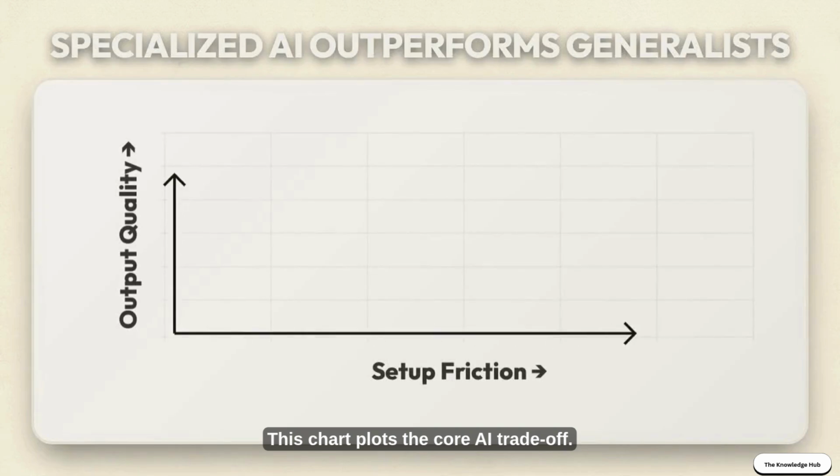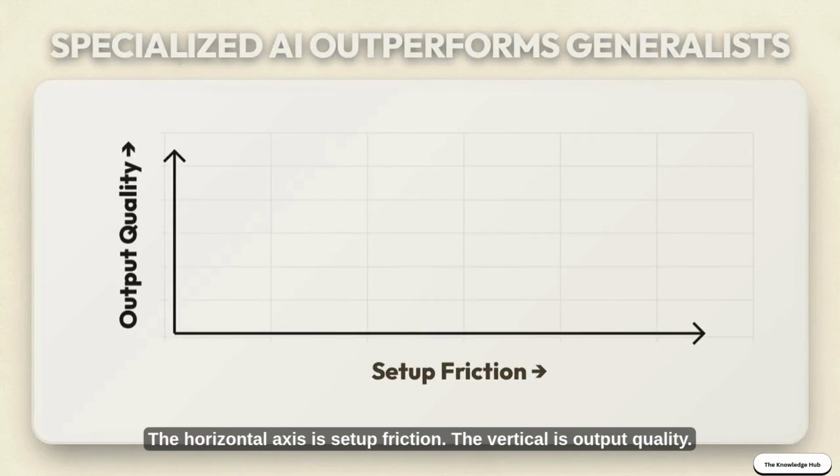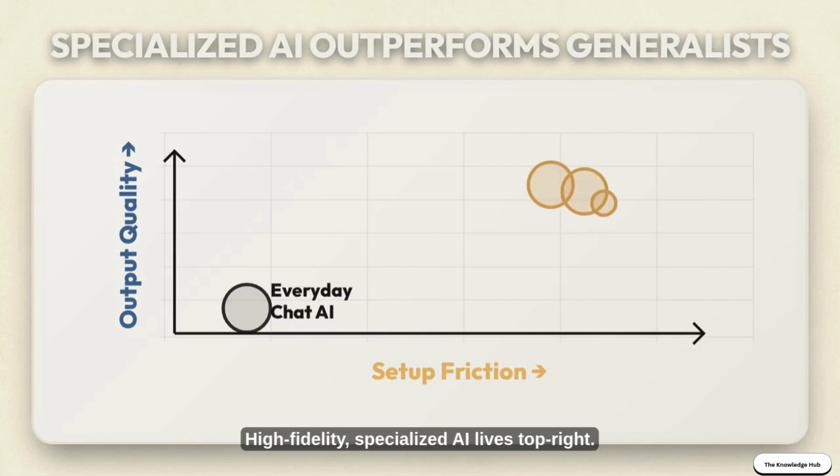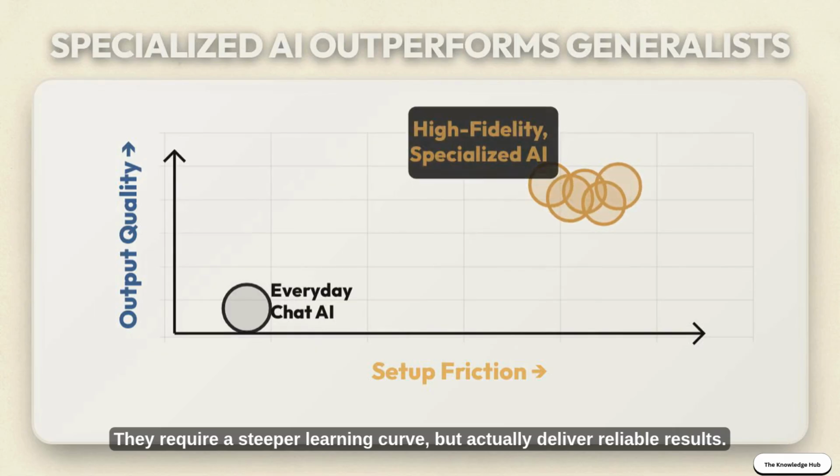This chart plots the core AI trade-off. The horizontal axis is setup friction. The vertical is output quality. Everyday chat AI sits bottom left. Zero friction, but low reliability. High-fidelity specialized AI lives top right. They require a steeper learning curve, but actually deliver reliable results.